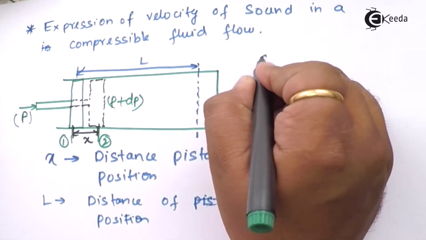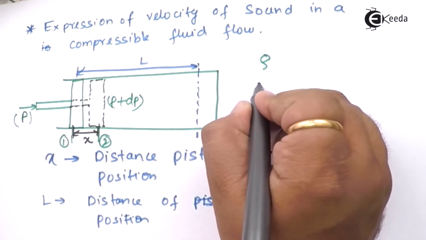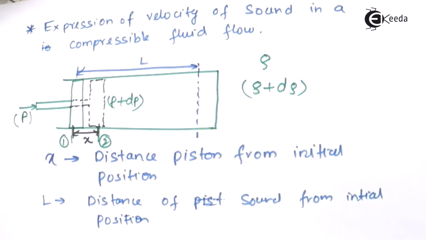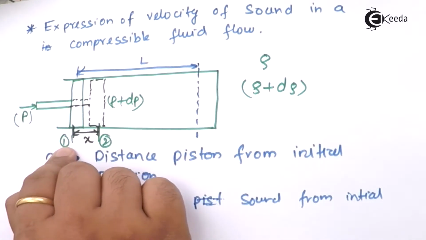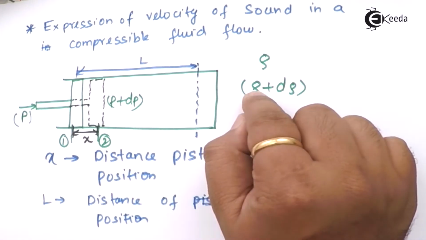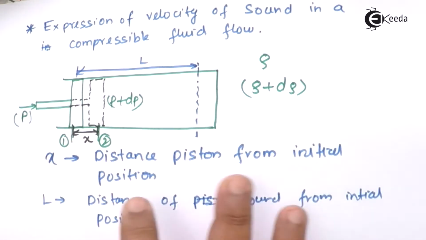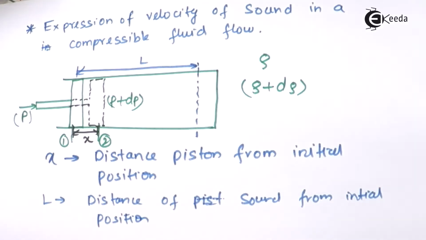Initially the density of the fluid is rho, and due to application of pressure there is a change in the density, that is d rho. So we have defined 5 terms. First is the initial pressure, second is the final pressure at 1 and 2. Next is the initial density and final density at both sections 1 and 2. x is the distance of the piston from the initial position, and L is the distance of the sound from the initial position.